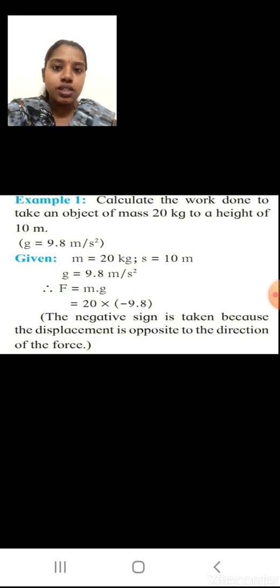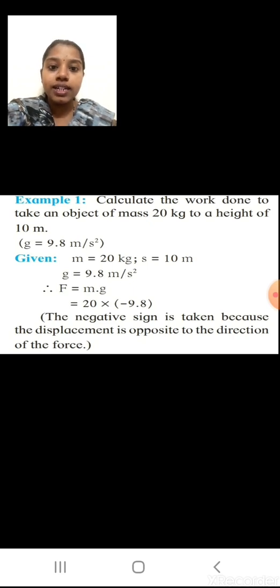Now what is given to us? Mass, that is small m, is equal to 20 kg. s, that is the displacement. Height is given, so height means my object got that much displaced, so that is 10 meter. g is equal to 9.8 meter per second square. Now what is the formula to find the force? Mass into gravity, that is m multiplied by g. What is my mass? 20 multiplied by minus 9.8.